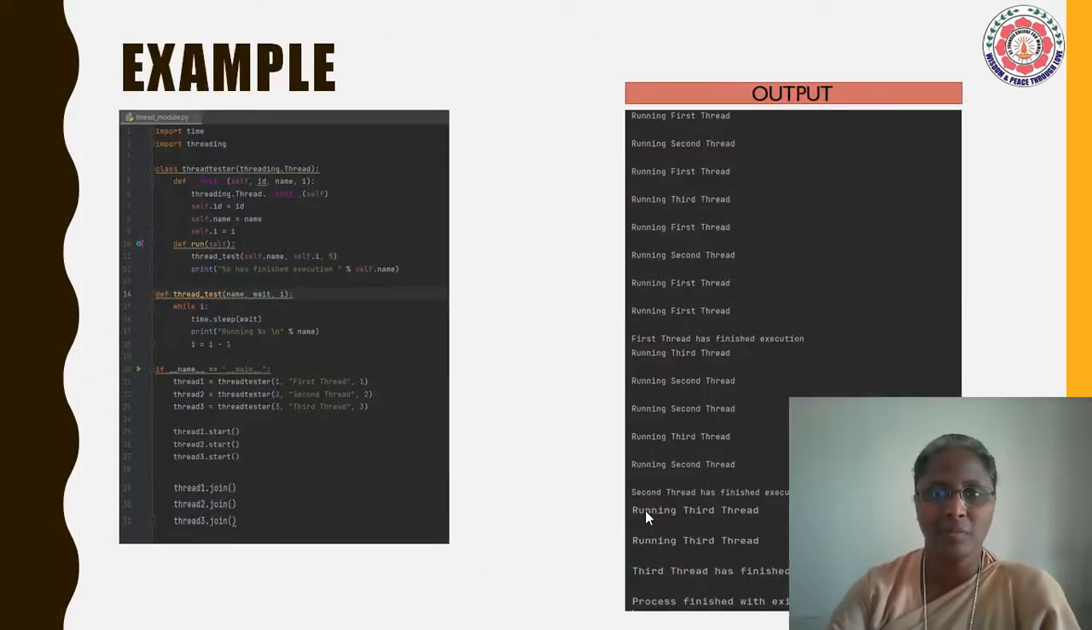Here is an example where 3 threads are run in parallel. The first thread will take one unit of time, the second thread will take 2 units of time, and the third thread takes 3 units of time. And you can see here the output of the same.